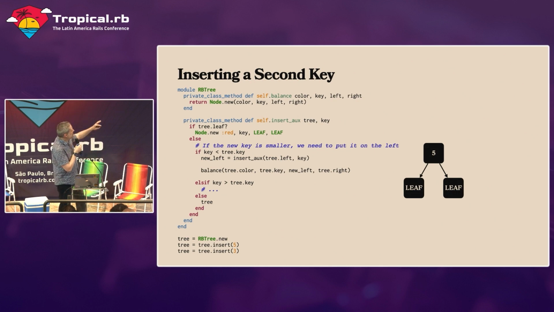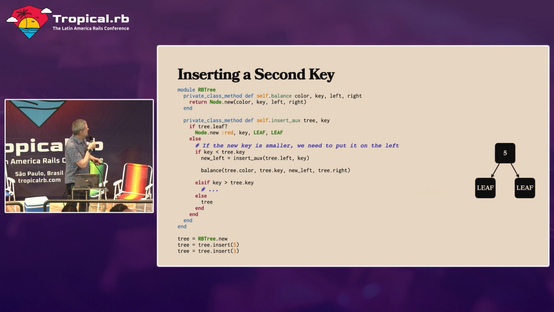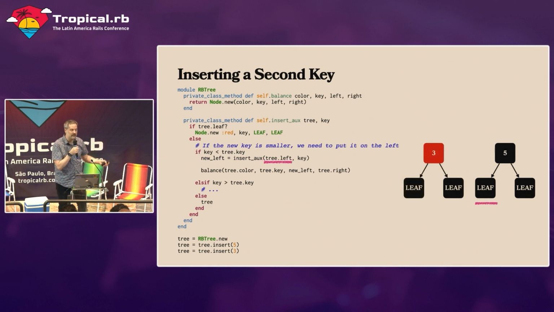All right. So it needs to be on the left of 5. So we're not going to modify this code whatsoever. We're going to do the insert and see what happens. So the first thing we'll do is we'll call insert aux, and we're going to pass in the lower left value, which is our leaf. We're going to say, hey, we want to insert the number 3, and it's got to be on the lower left of 5. The current lower left of 5 is a leaf node, so please insert the number 3 there. What ends up happening here, in this case, the auxiliary function will just return a red node, and we'll end up with a tree that looks like this. That's it. Very simple. So we'll do one more.